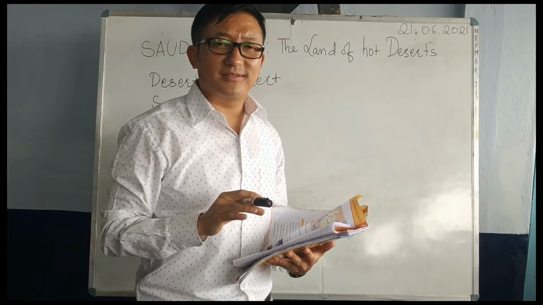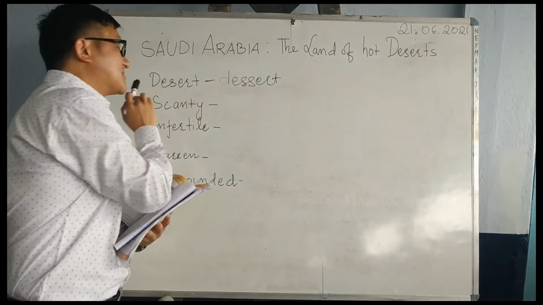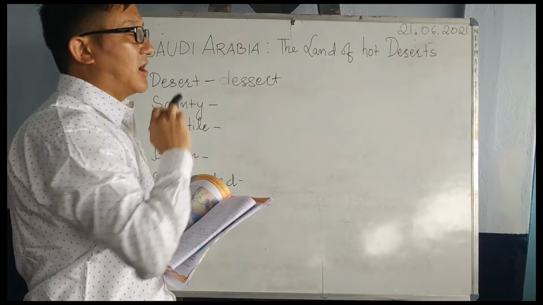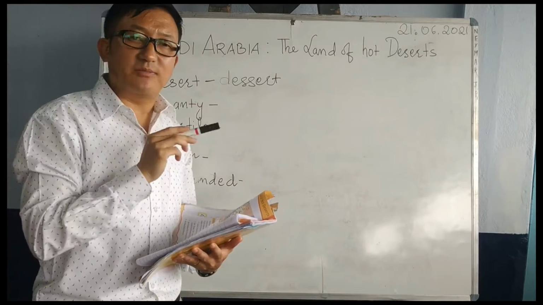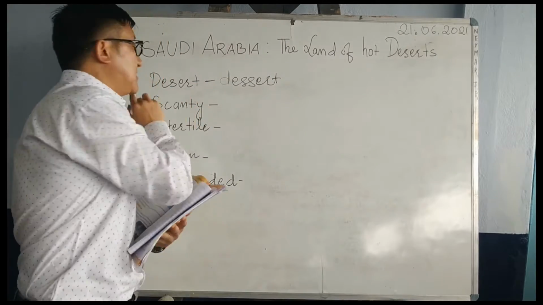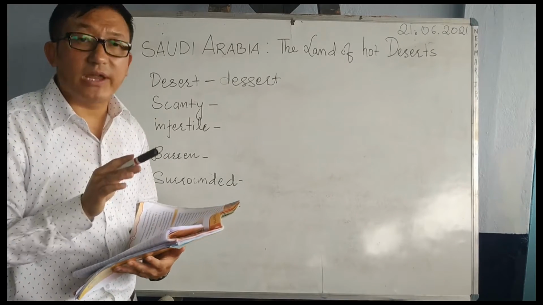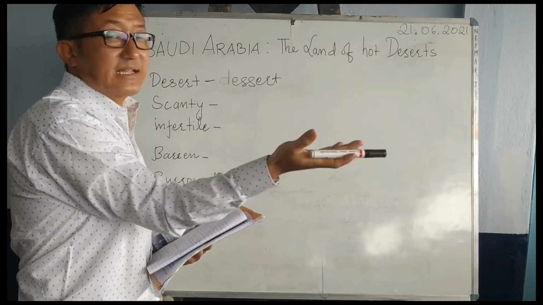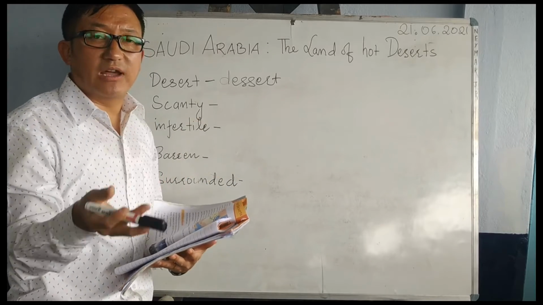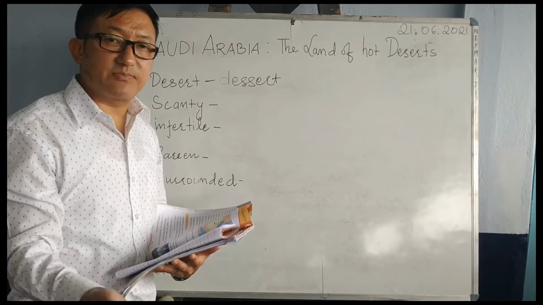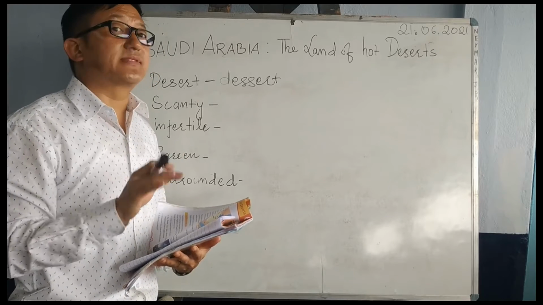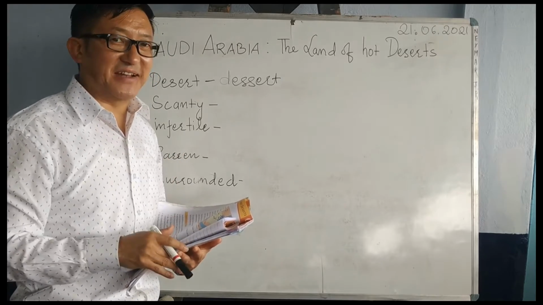But this place is just the opposite to our place. In this place, you will have no rain, or very little rain. You will have no mud where you can plant trees and grow grains. Not like that. They will have sand instead of mud.